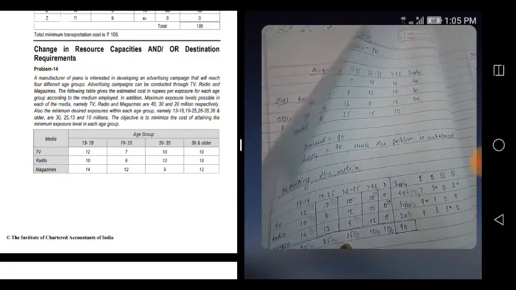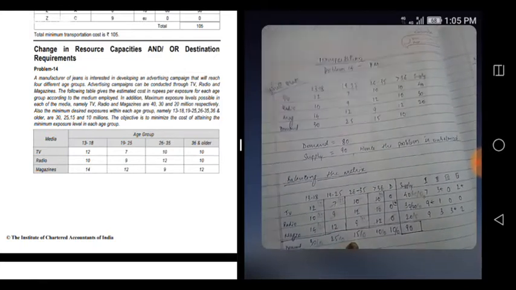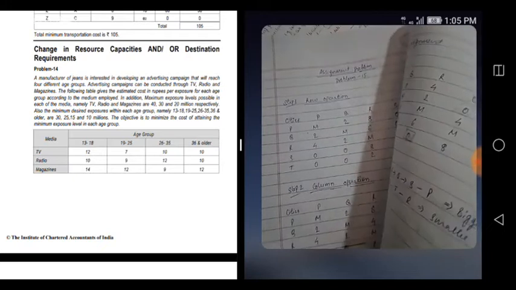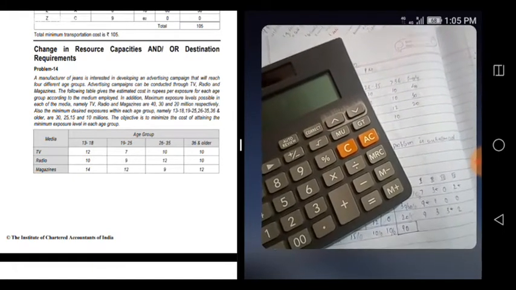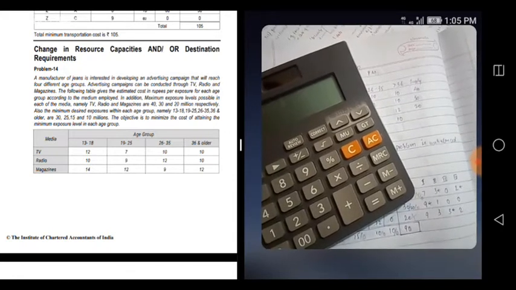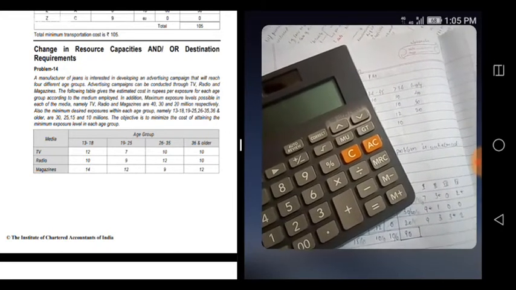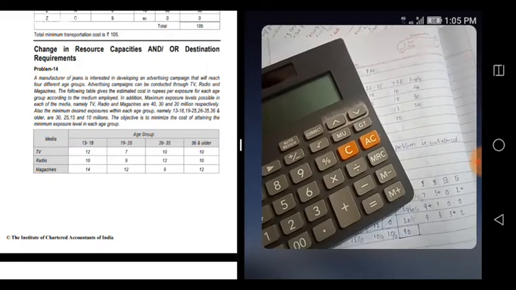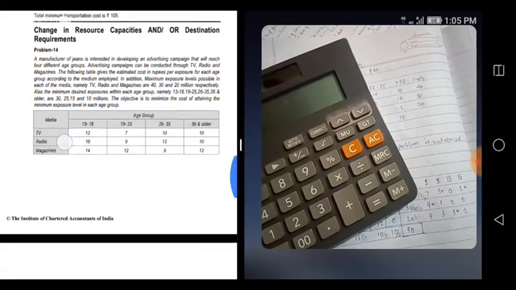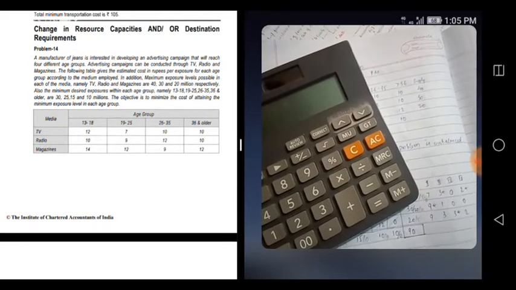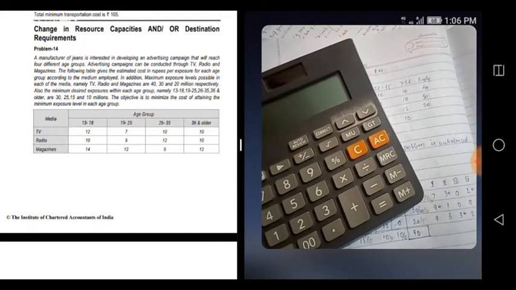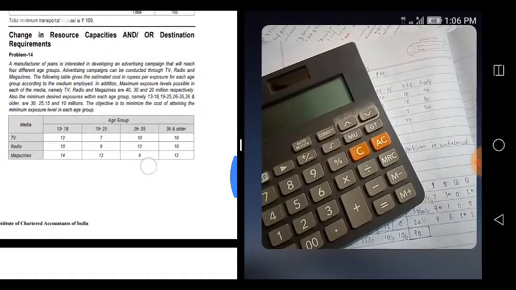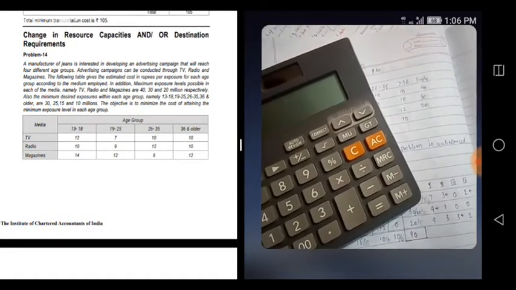In addition, maximum exposure levels possible in each of the media, namely TV, radio and magazines, are 40, 30 and 20 millions respectively. Okay, so what they're saying, maximum exposure level possible in each of the media. For these three they are saying TV, radio and magazines. Okay, so for that 40 for TV, 30 for radio, 20 for magazines, that much million respectively.